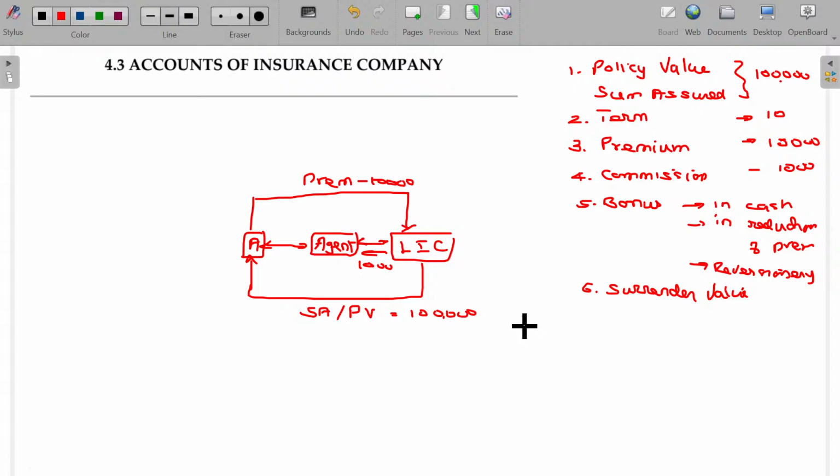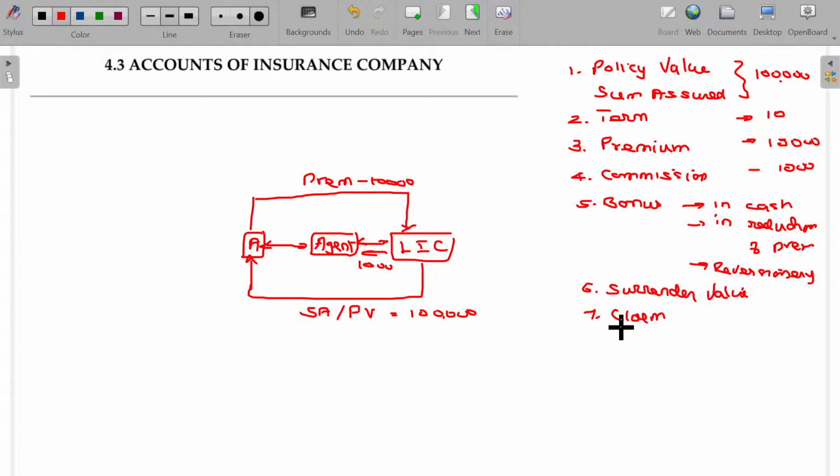So every year 10,000 rupees for the 5 years period, he might have deposited 50,000 rupees. If he wants to cancel it immediately, he will get only 40 or 42,000 rupees, less than what he invested. Plus any amount accumulated on that as a profit will also be added. That is called surrender value. So the amount payable, the policy value, is called claim.